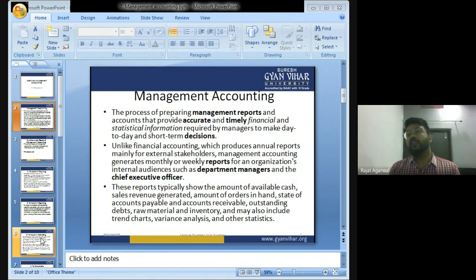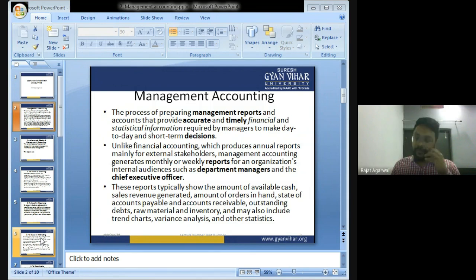In cost accounting, we have only discussed the monetary part. Cost accounting is related only to the monetary part, but management accounting deals with the monetary as well as the non-monetary part.